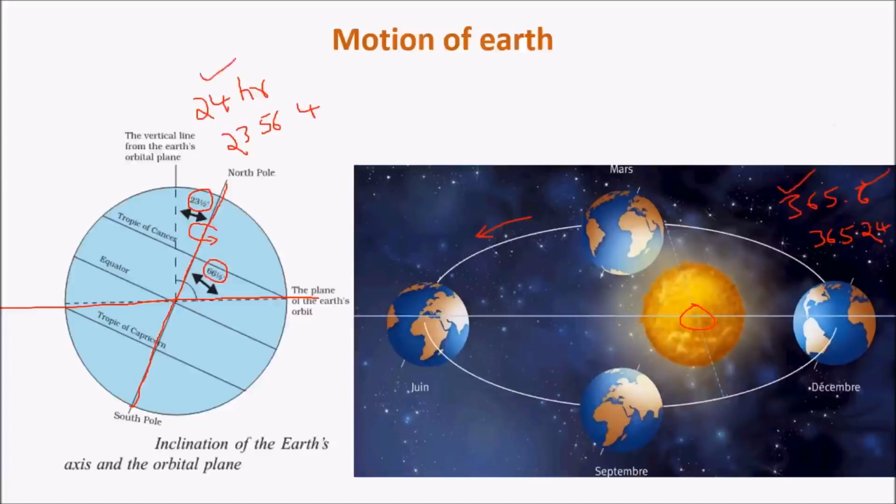And this surplus 6 hours is compensated every 4 years with a year called leap year, where the year has 366 days. 6 into 4 will give rise to nearly 24 hours, that is one full day. Hence, this one day is adjusted during a year called leap year, which has 366 days. The one day is adjusted as the 29th day of February in that year. So for convenience, we have excluded the extra hours, and finally, to make up for the error, we have added the same extra surplus time, giving rise to a leap year.